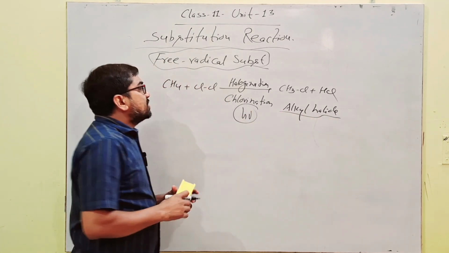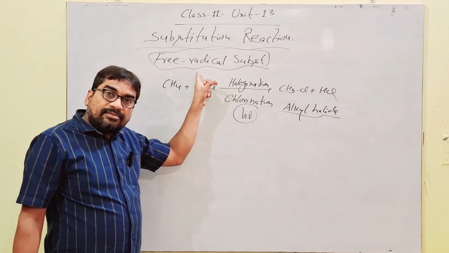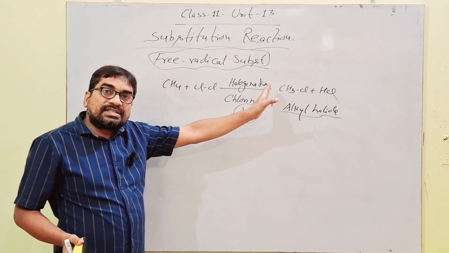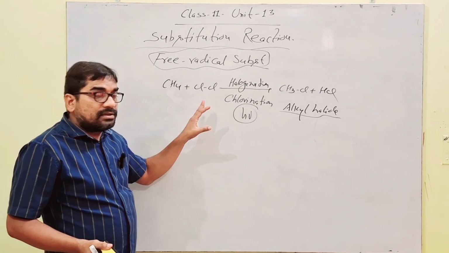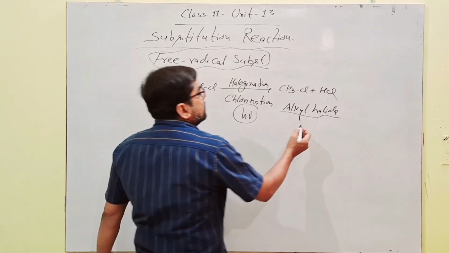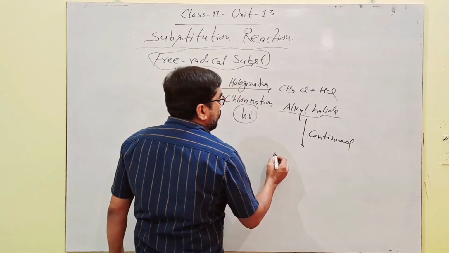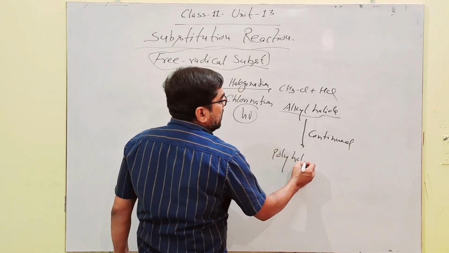But since the reaction is carried out through a free radical mechanism, in successive order, one after one, all the hydrogens are eliminated by halogen and polyhalogen derivatives are obtained. Reaction remains continued.